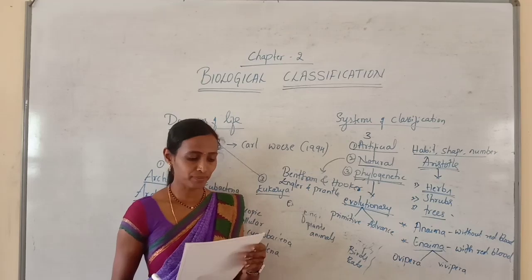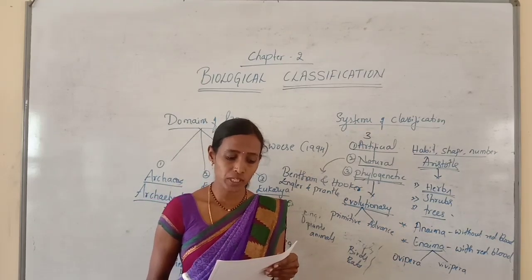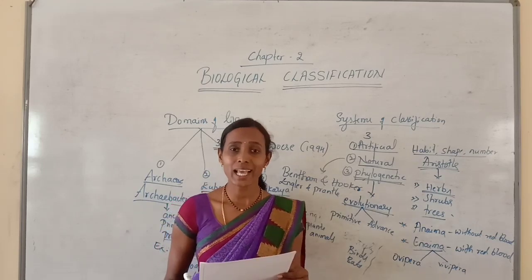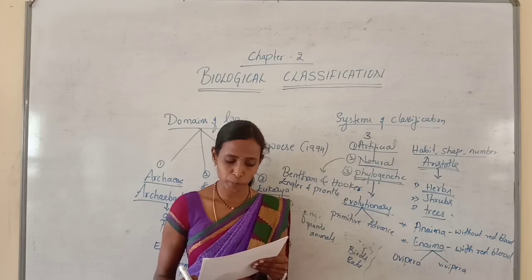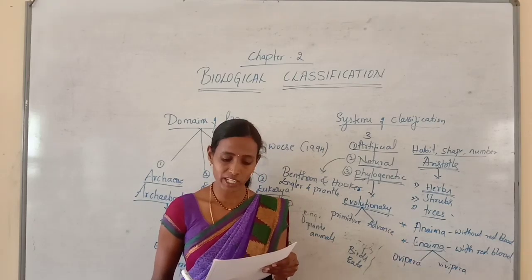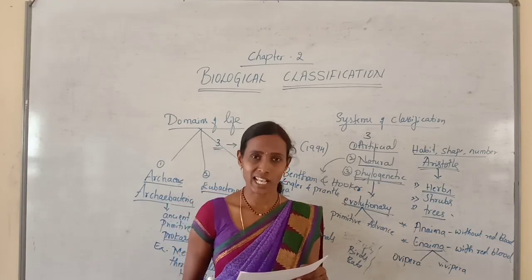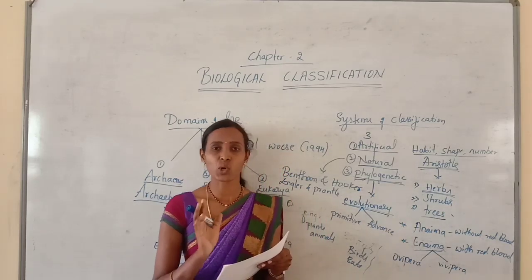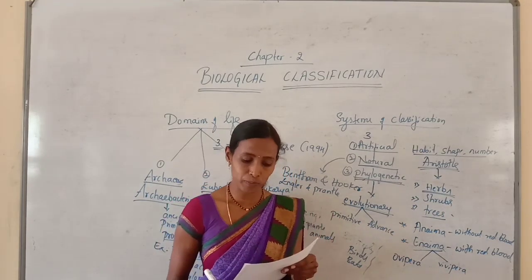The first question: placing of organisms into separate groups based on some easily observable characters is called option A, grouping, option B, classification, option C, nomenclature, and option D, identification. Here it is classification, because placing of organisms into separate groups based on some easily observable characters is called classification.